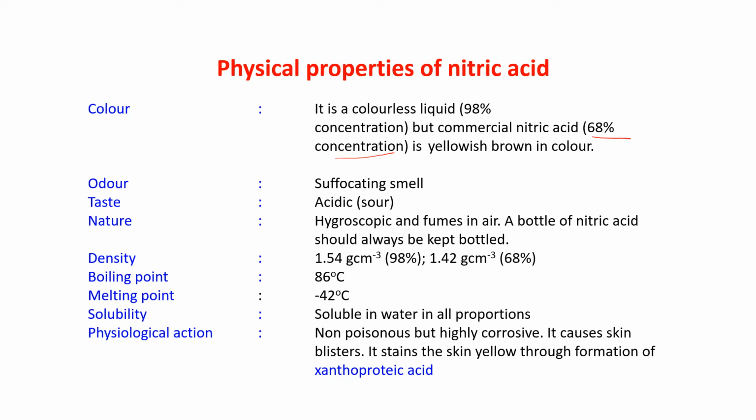Density, 1.54 gram per centimeter cube. That is the 98% one, and for the 68% one, the density is 1.42 gram per centimeter cube. The boiling point of nitric acid is 86 degrees centigrade. Melting point is minus 42 degrees centigrade. Solubility: soluble in water in all proportions.